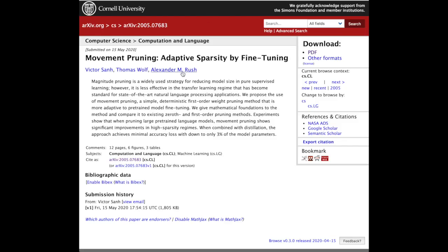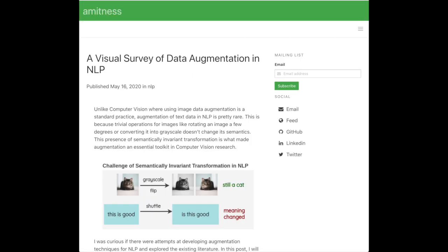a state-action pair. Then we'll look at movement pruning, adaptive sparsity by fine-tuning, a new paper from researchers at HuggingFace that look at how we're going to prune networks that are being fine-tuned from, say, being trained on this pre-trained language modeling task down into tasks like text classification, named entity recognition, or question answering. Movement pruning shows that it's better to use first-order information about the weights rather than absolute value magnitude pruning for achieving sparsity with these fine-tuned networks.